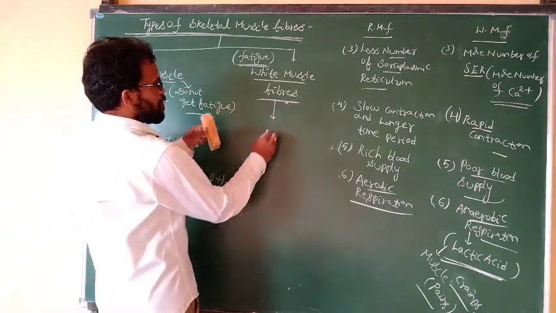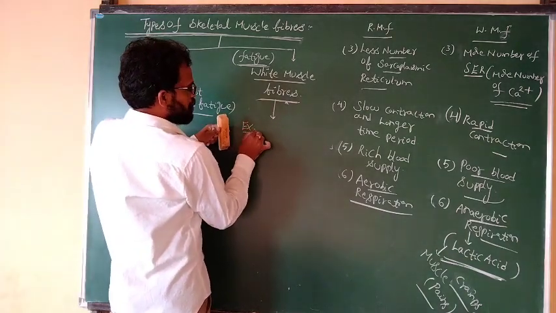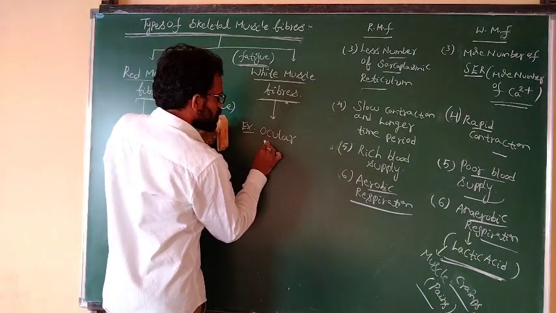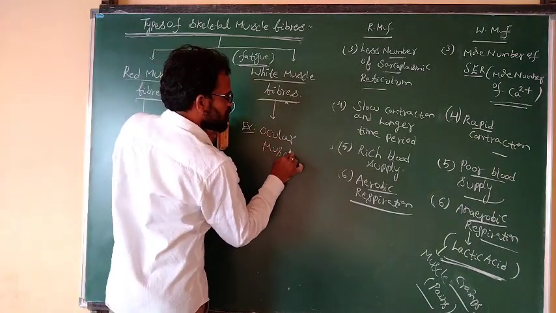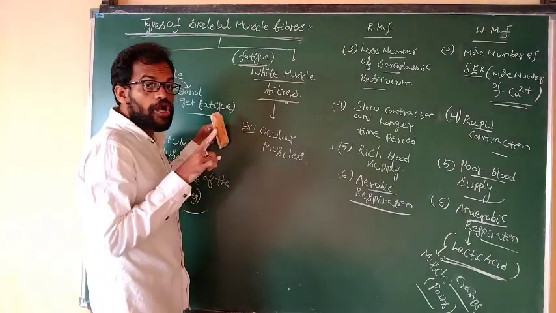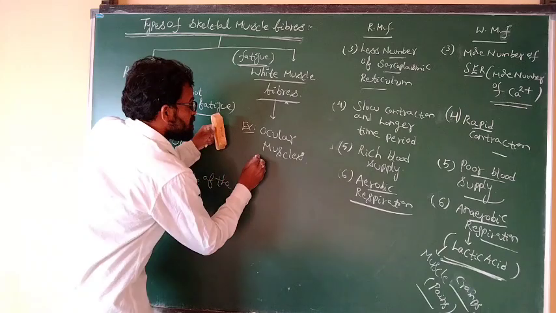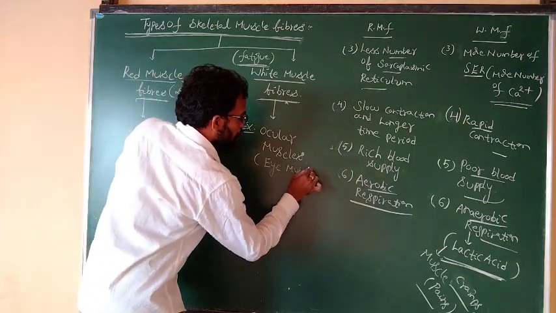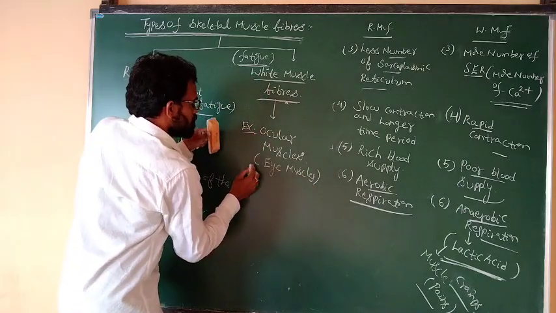What is the example for the white muscle fibers? Ocular muscles. Ocular means related to the eyes, so eye muscles. And limb muscles.